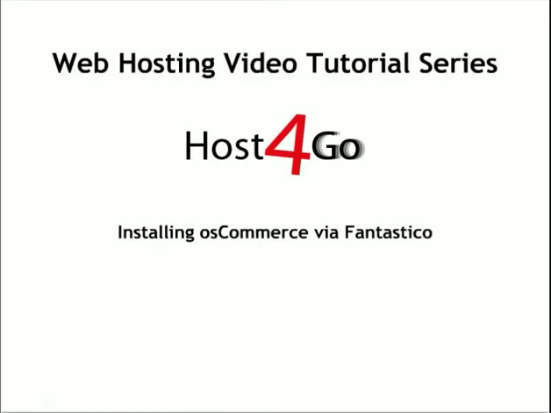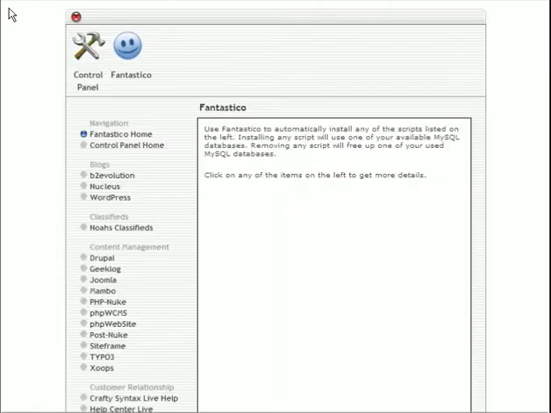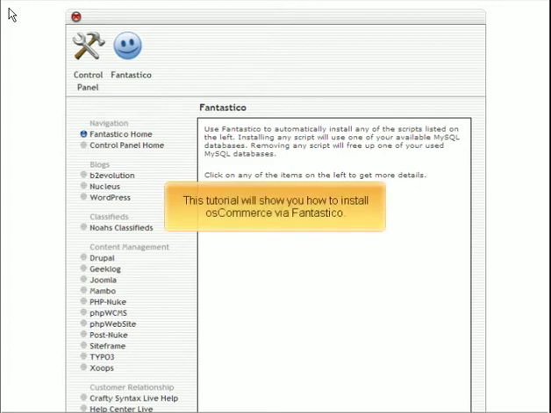Installing osCommerce via Fantastico. This tutorial will show you how to install osCommerce via Fantastico.